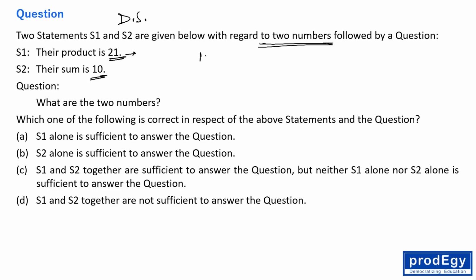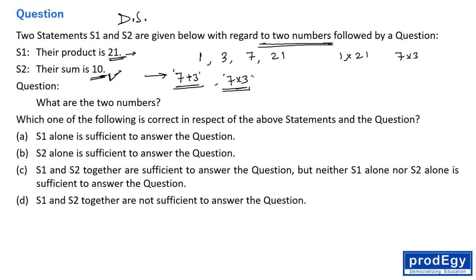So the number can be 1. If we write the factors of 21, they can be 1, 3, 7, 21. So if they are talking about two numbers, the two numbers can be 1 and 21, or 7 and 3. We don't know if they are positive or negative, so they can also be -1 and -21, or -7 and -3. We never know whether they are positive or negative. But in the second statement they are saying their sum is 10. So if their sum is 10, obviously 7 plus 3 is 10 and 7 into 3 is 21, right?